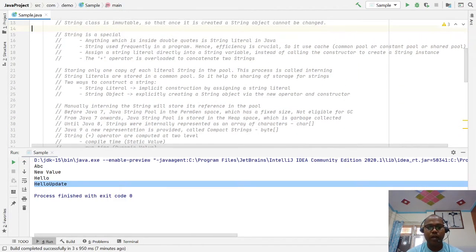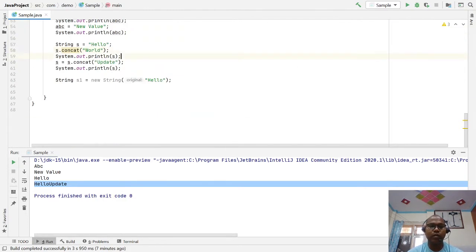Another very special treatment Java gives to the String class is that the plus operator is overloaded to concatenate two strings.